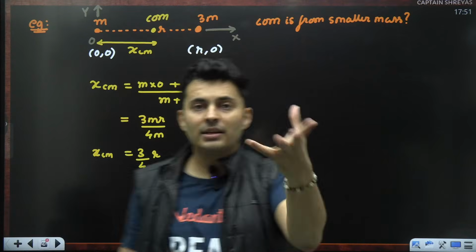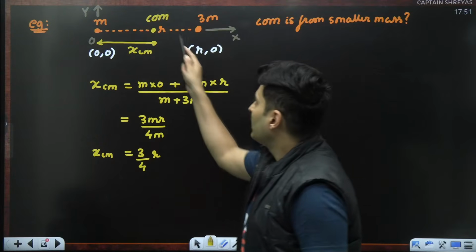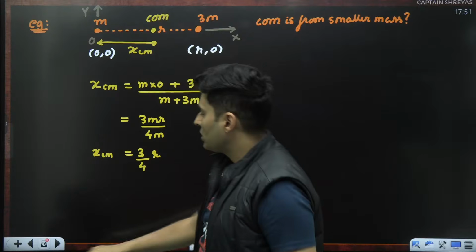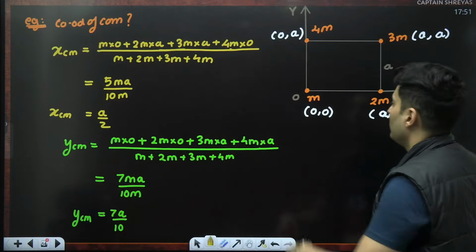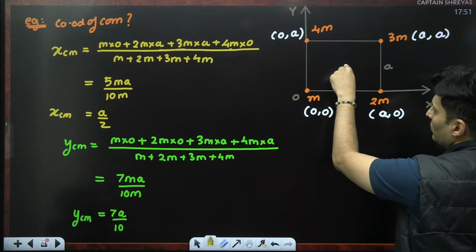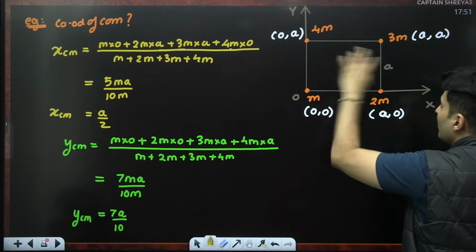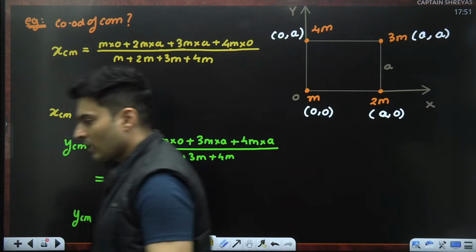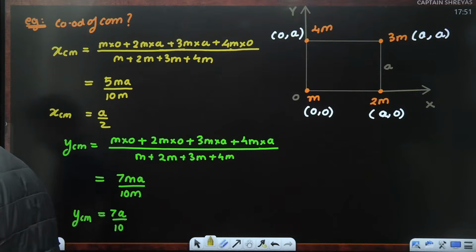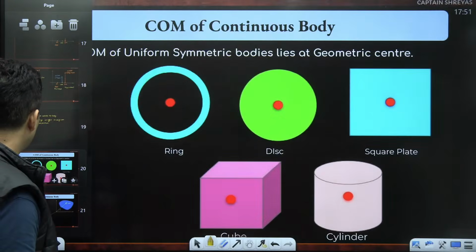So choosing different coordinates might change the coordinates of center of mass, but it won't affect the actual location where the center of mass is present. Even in this case, my origin was here, center of mass came out to be here. If I choose the origin to be somewhere here, center of mass will still be here. The final coordinate values will definitely change. Make sense, everyone? Hi, Pranay. All right. So that is another important thing which you should know.